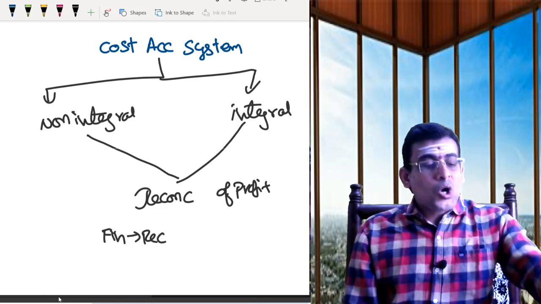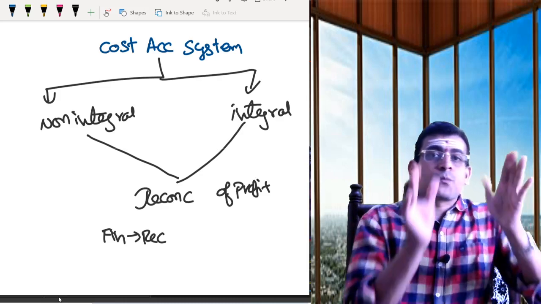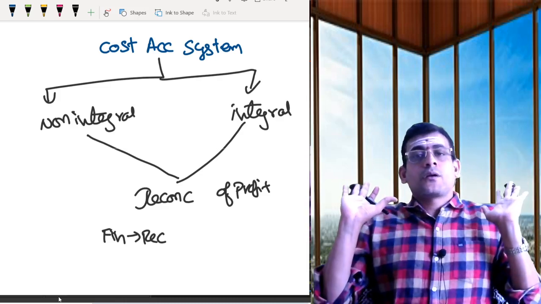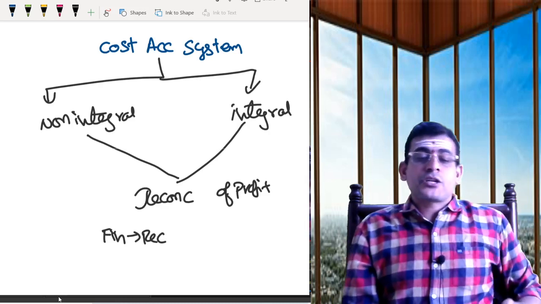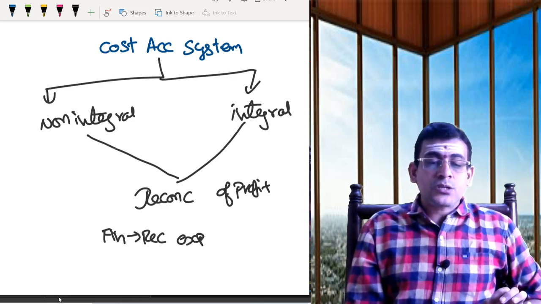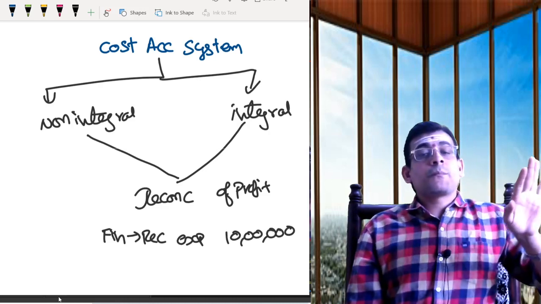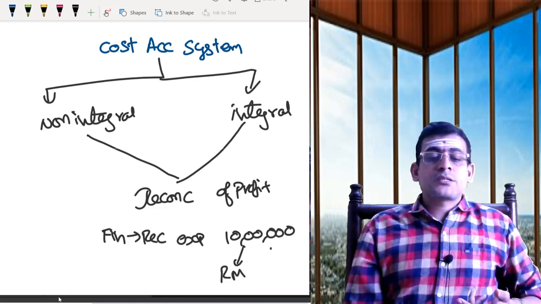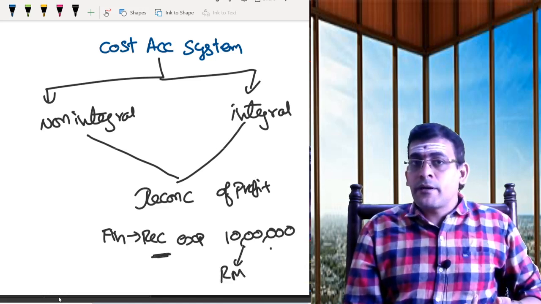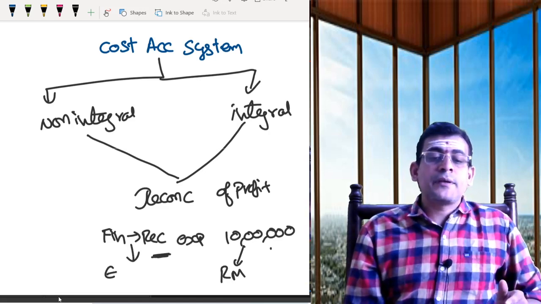Say I incurred a cost of 10 lakhs to produce this. I will record this 10 lakhs as a total in my financial records. That's it. What is the breakup of this 10 lakhs? What raw materials am I using? All these minute details will not be given in your financial records. Why? Because financial records will be given to external users.